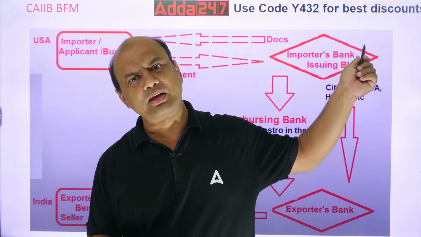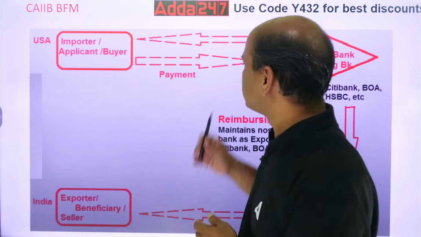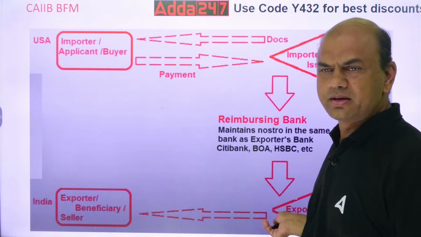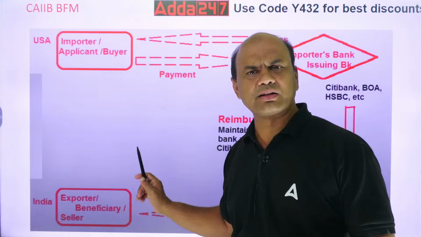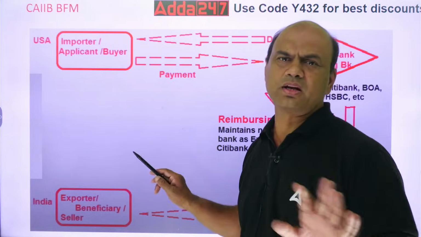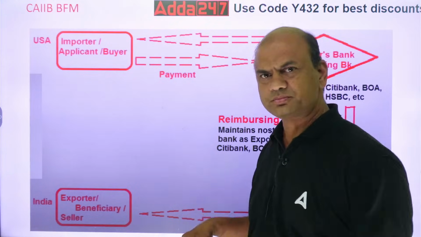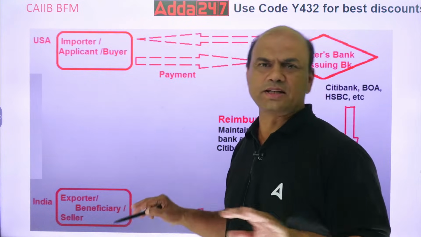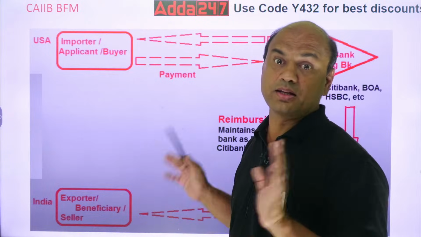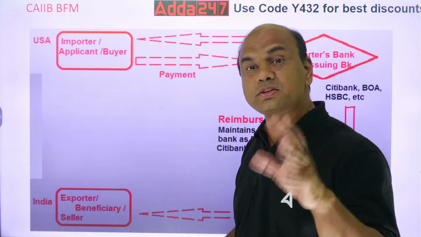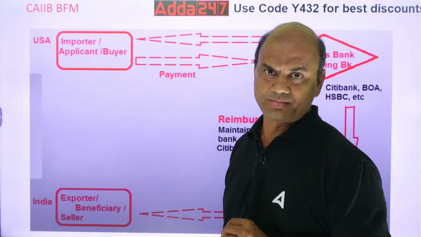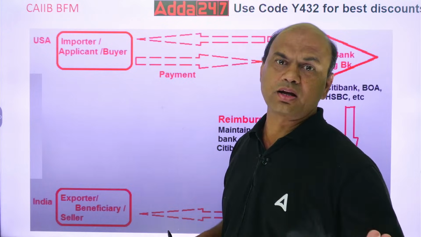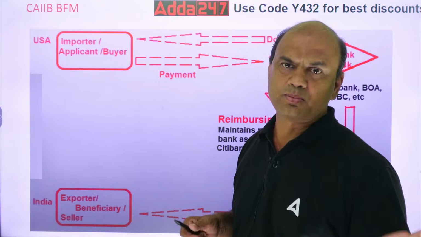This issuing bank will not pay. It will send a message to the sending bank as well as to the beneficiary that, see, your documents are incorrect, I am not going to pay. So the question ends over here. Nobody can challenge it. If the documents are really incorrect, you can't force the issuing bank to make the payment. Clear? Documents are not correct, issuing bank is not paying.